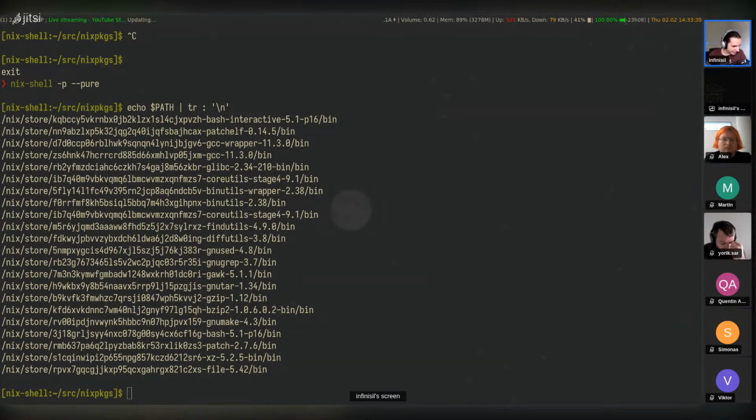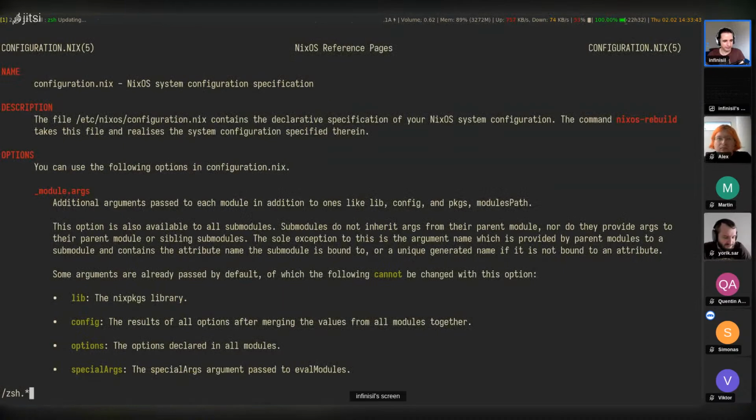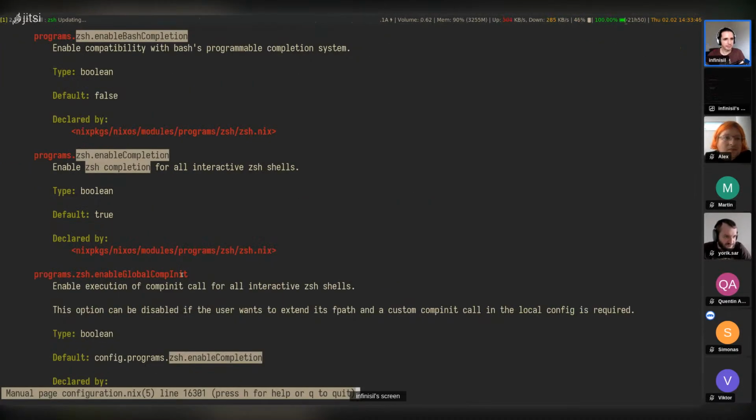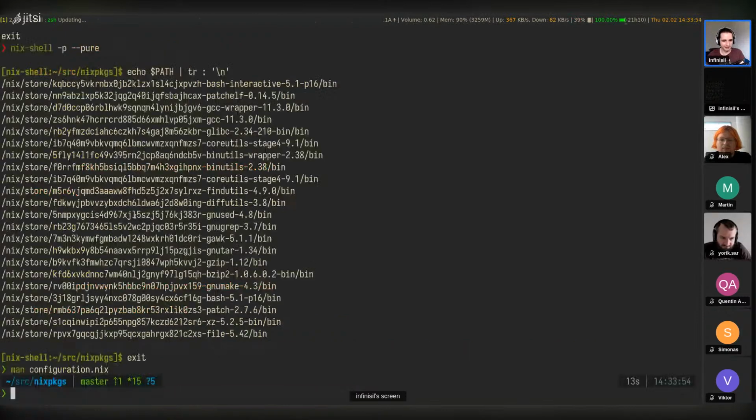We also have some comments on the YouTube stream. How do I get auto completion for Nix packages attributes in Z shell? I think there's a NixOS option for this. If you go to zsh completion, I believe this installs the completion by default, which works pretty well. Also, the same options exist for bash, I believe, or maybe Nix has completion there by default. And the same exists in Home Manager. Yes, Home Manager also has these options.